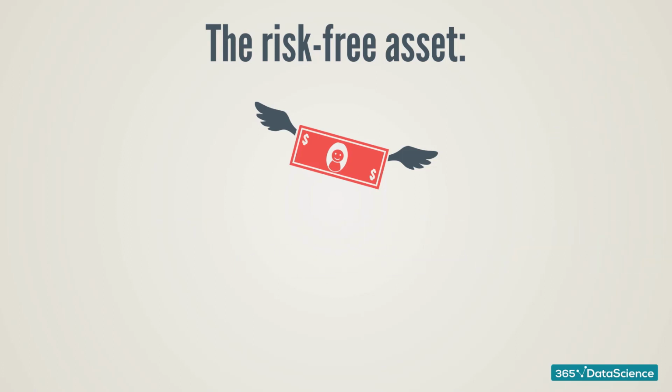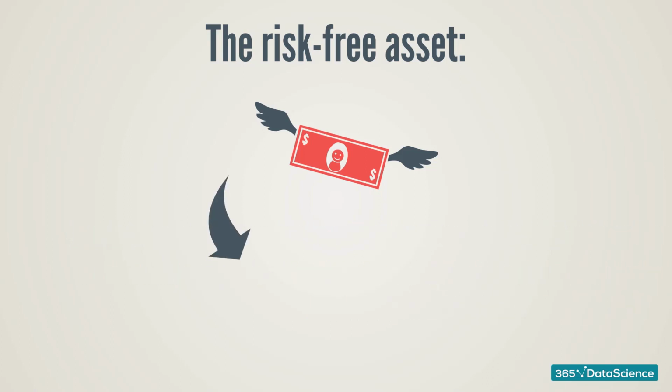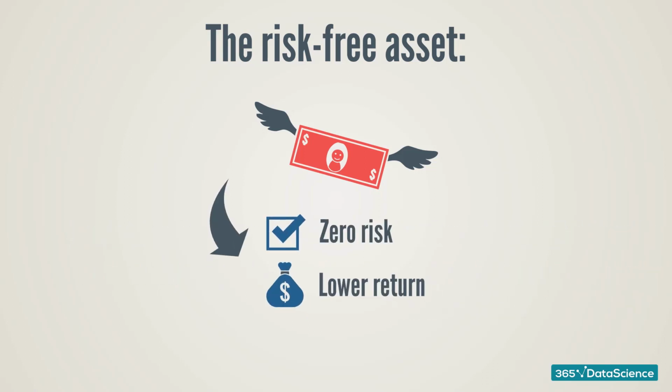rate of return. Wait, but why should we assume the risk-free has a lower expected rate of return? Well, under the CAPM, markets are efficient, right? Okay. And in an efficient market, investors are compensated only for additional risk they are willing to bear. Once they own an efficient portfolio, they can't arbitrage the system and earn a higher expected return for the same